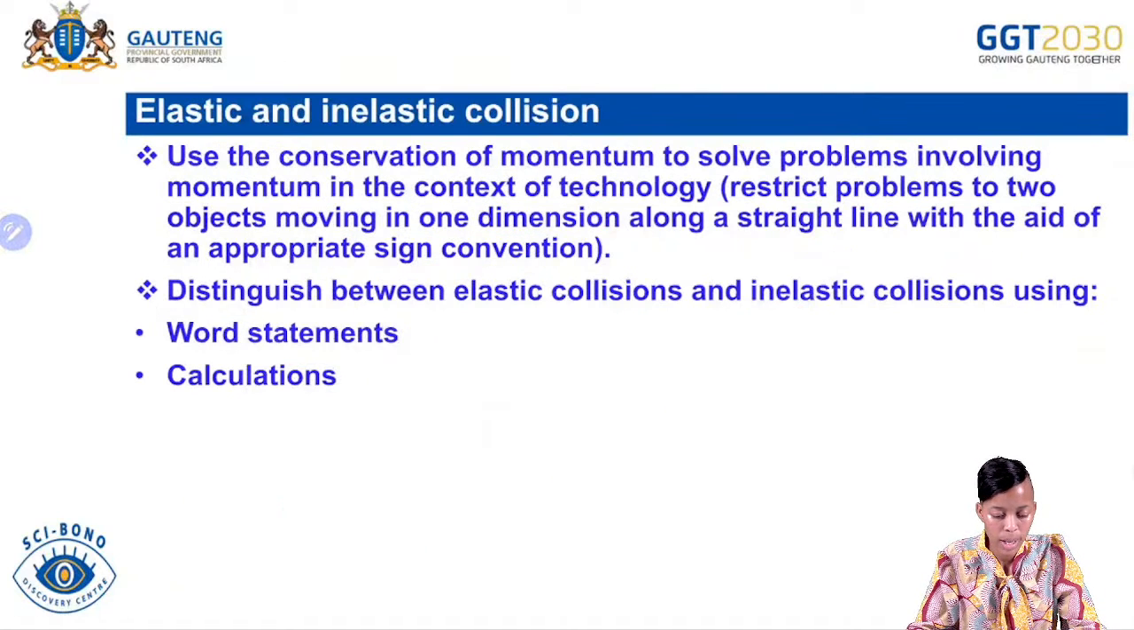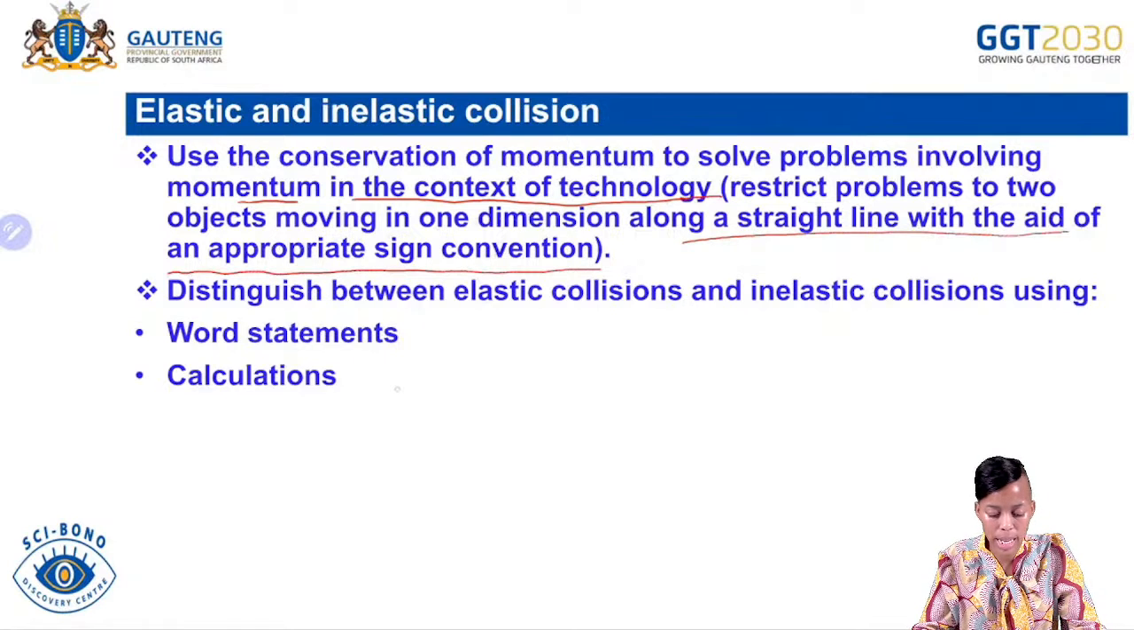Okay, then elastic and inelastic collision. It says use the conservation of momentum to solve problems involving momentum in the context of technology, and restrict problems to 2 objects moving in 1 dimension along a straight line, with the aid of an appropriate sign convention.